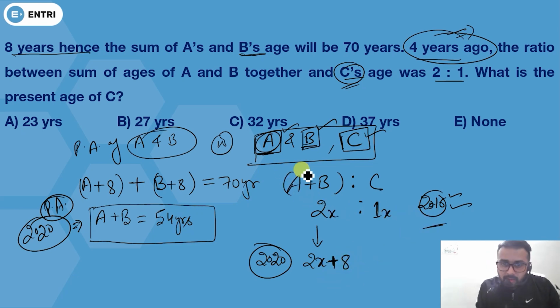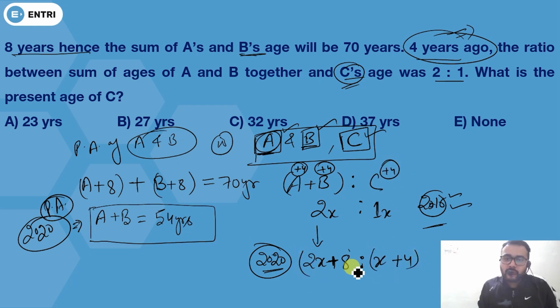Plus 4 will be in A, plus 4 will be in B. So 2x plus 8 will be in 2020. And this 1x means x plus 4 will be in C. So if A plus B's age was 2x in 2016, then in 2020, A and B's age will be 2x plus 8.